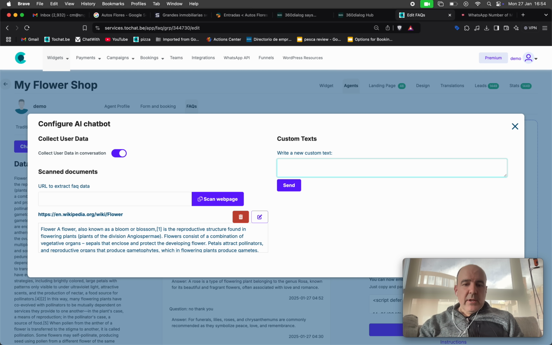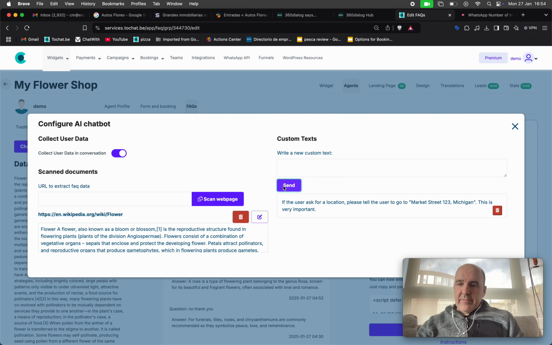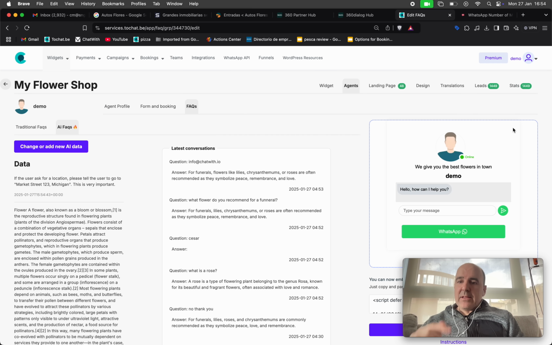Like, for example, if the user asks for a location, please tell the user to go to Market Street 123, Michigan. This is very important. So you can add specific topics for the AI to reply.